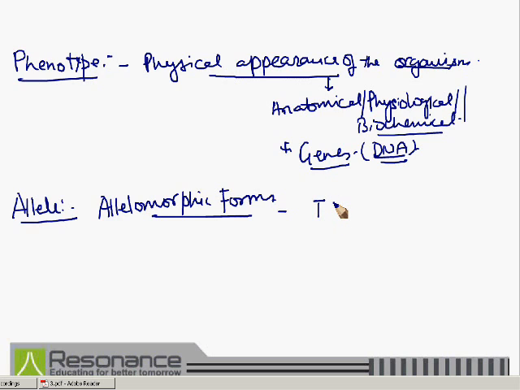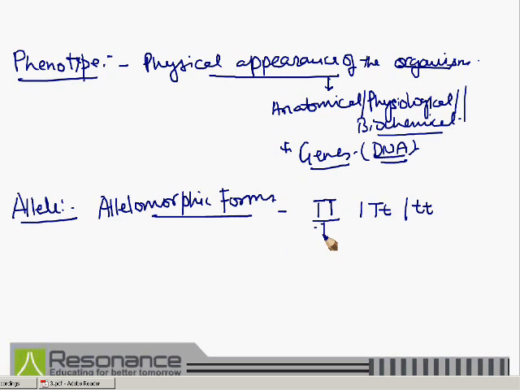These are two allelic genes, both are dominant. These are again two allelic genes, and these are also two allelic genes. Means each gene is present in two alternative forms. One may be dominant, another may be recessive, or both may be dominant or both may be recessive.